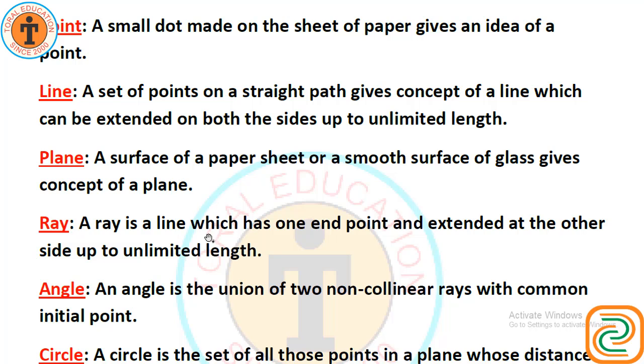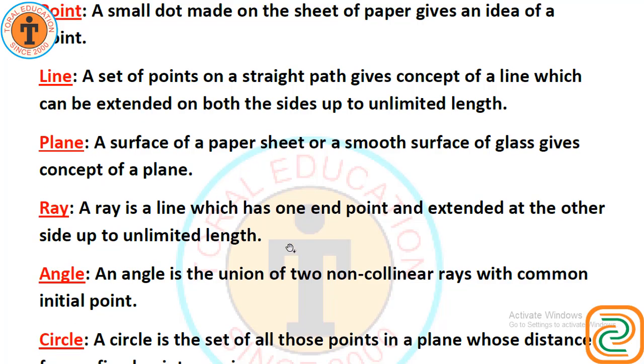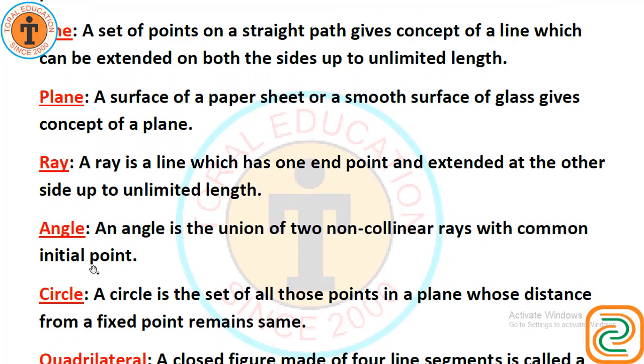Here is ray. A ray is a line which has one end point and extended at the other side up to unlimited length. Ray, you know ray. Arrow. Arrow can be extended up to unlimited length. Angle. An angle is the union of two non-collinear rays, two non-collinear arrows.